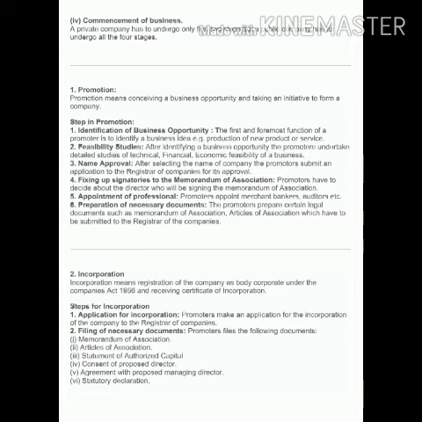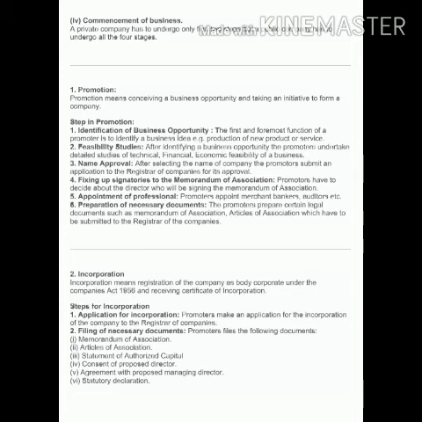Clear. The second point is feasibility studies. Means after identifying the business opportunity idea, the promoter undertakes a detailed study of the technical feasibility. Now he will study in detail how much technical requirement they will use, how much finance it will require, and the economic feasibility of a business also. So all these studies are related to the business opportunity when the promoter has conceived the idea in her mind.